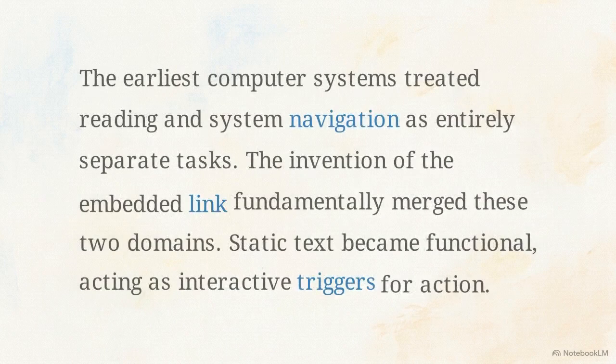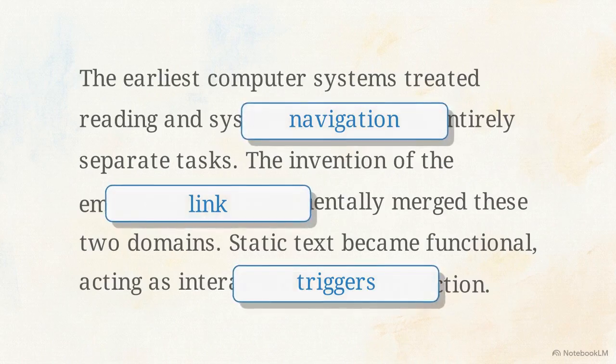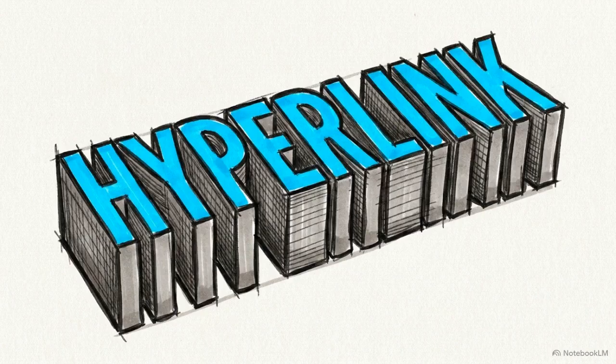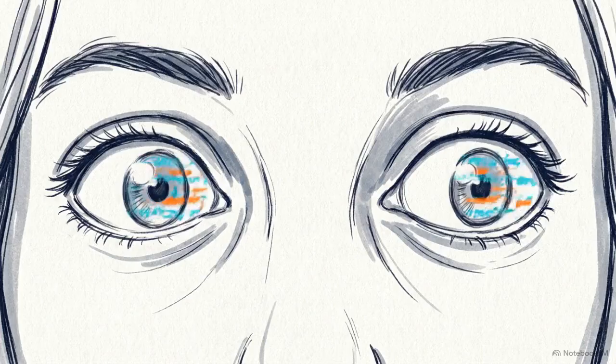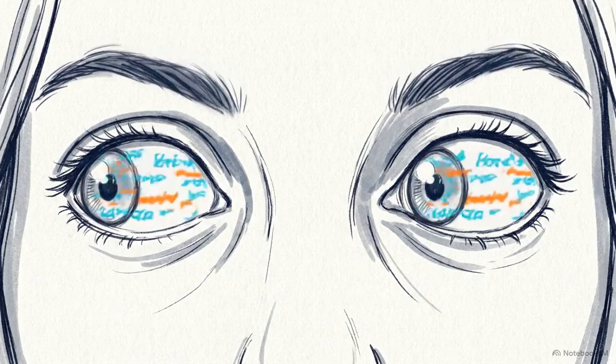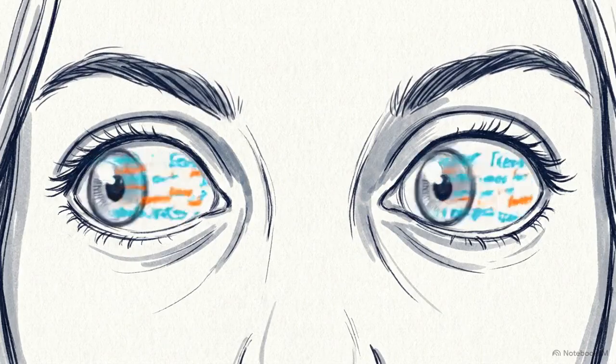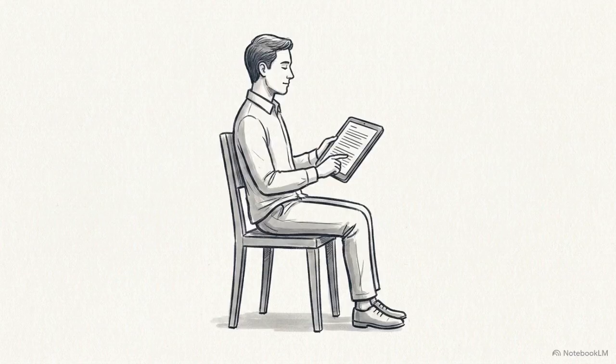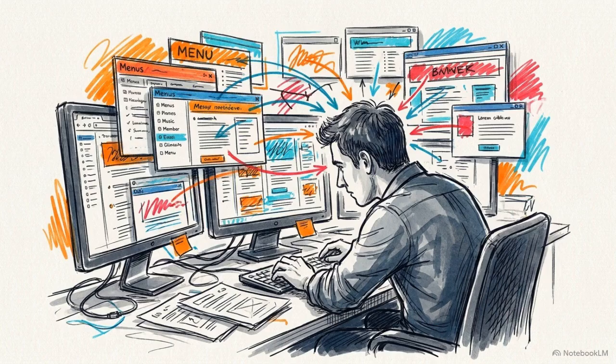Look at the mechanics of the embedded link. Specific highlighted words within the reading text transform into 3D functional menu items. This design choice merged the consumption of content with the command of the system itself. The text itself became the primary interface mechanism. By merging the interface with the text, the reader is forced to execute a software interaction with every paragraph they encounter.